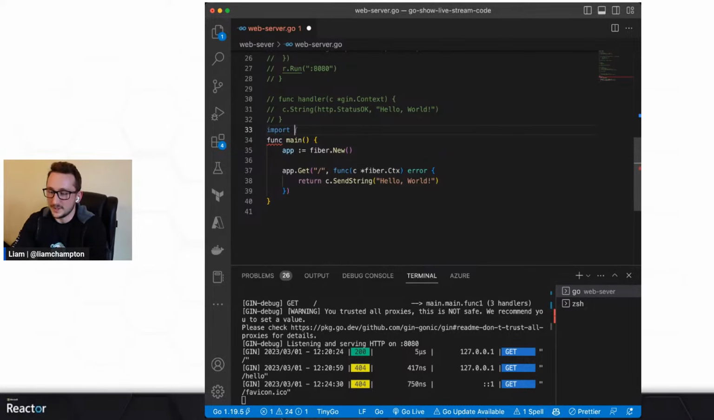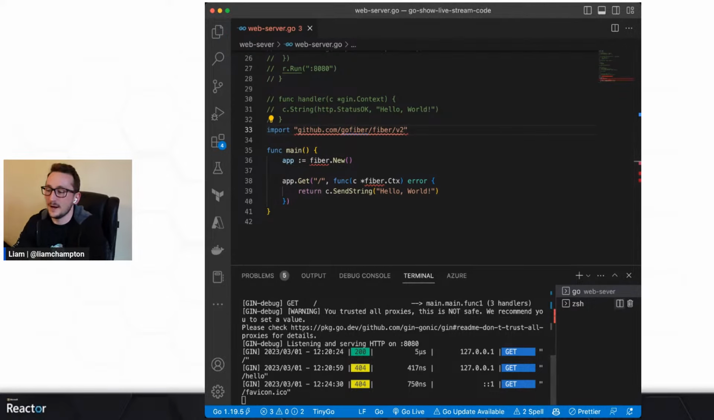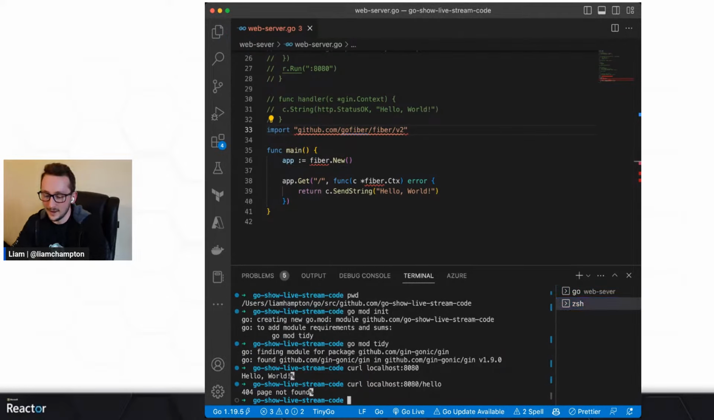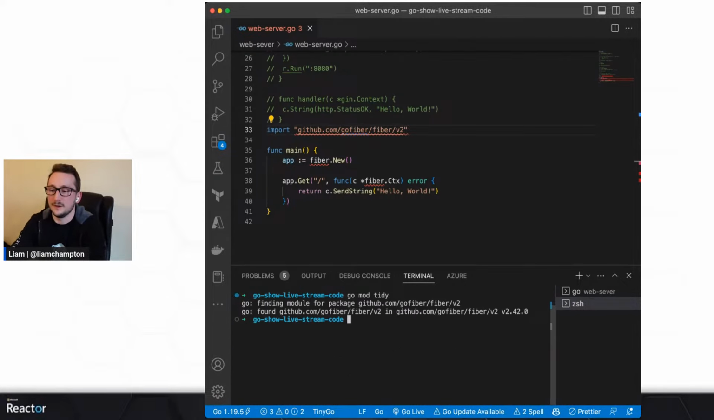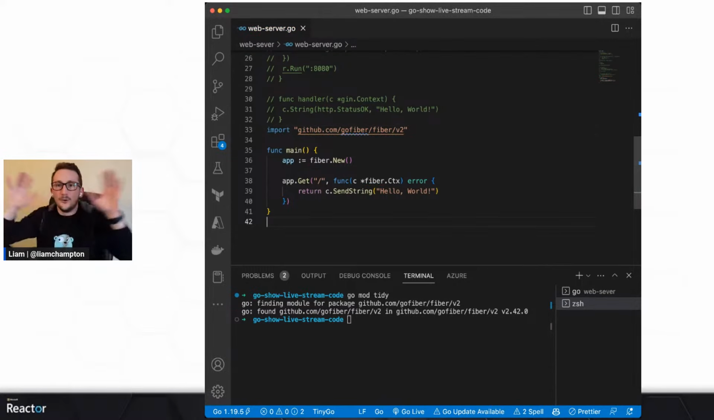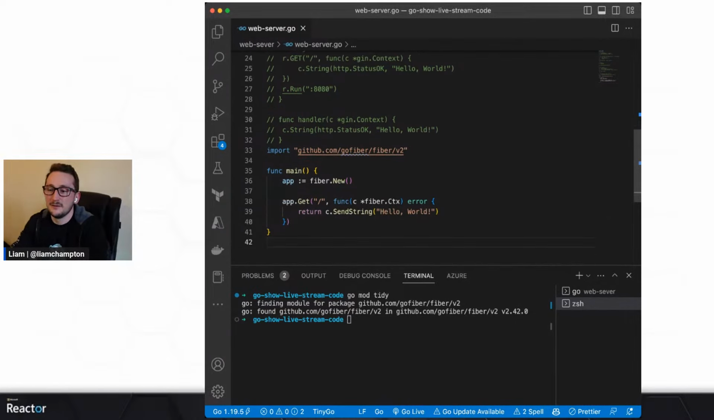So let's do an import, and I actually have it written down over here. github.com/gofiber/fiber/v2. And again, it's going to moan at the lack of awareness around it. So let's clear all of this so you can see what's going on in the terminal, and go mod tidy, and hopefully it'll bring in Fiber for me. And hopefully all of the red lines have disappeared. Fantastic. So now we actually have a Fiber route.